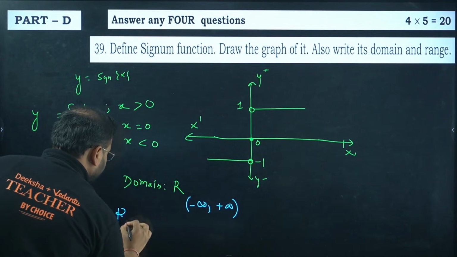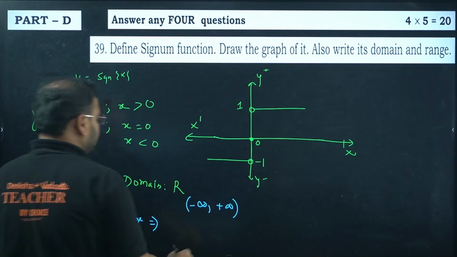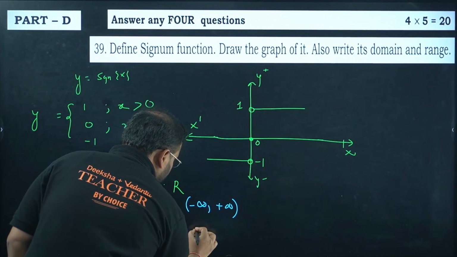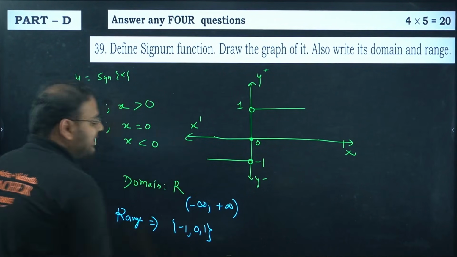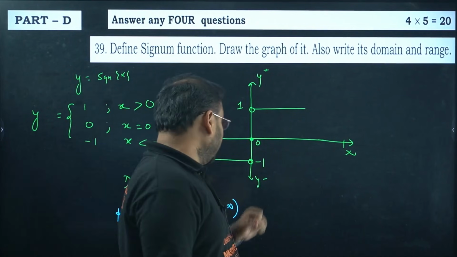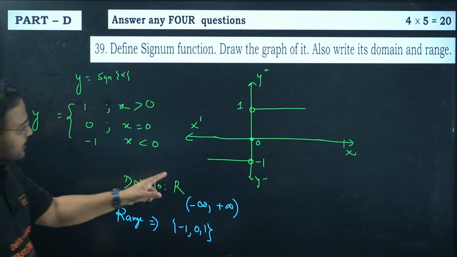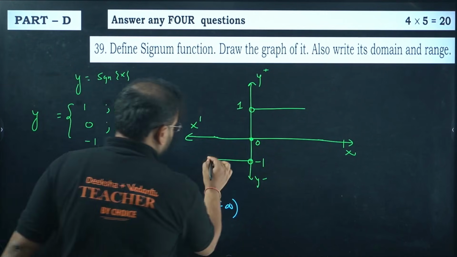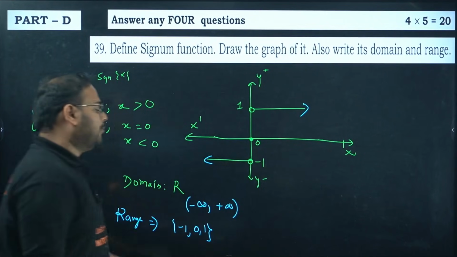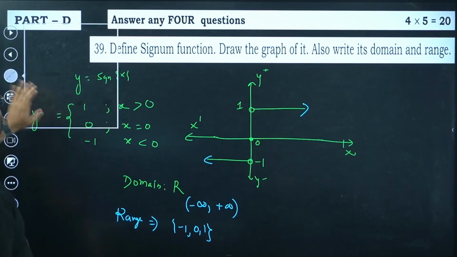What about range? Range is very clear, only 3 values: minus 1, 0 and 1. That's why I'm writing it here in element-of form with the bracket. It indicates the element values minus 1, 0 and 1. So your graph is clear, your domain and range are clear, and your definition is also clear.